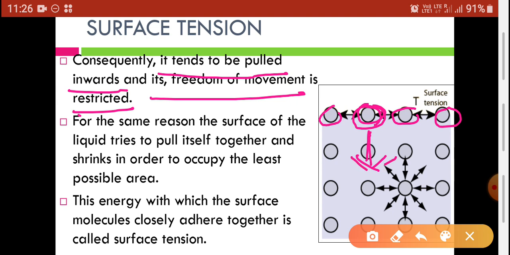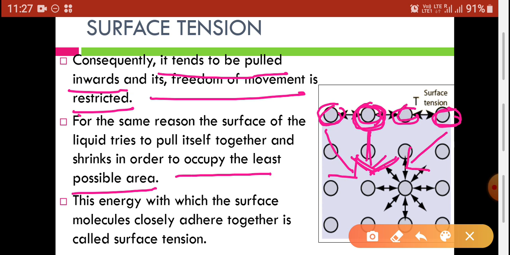As they are attracted only in the downward direction, their freedom of movement gets restricted.